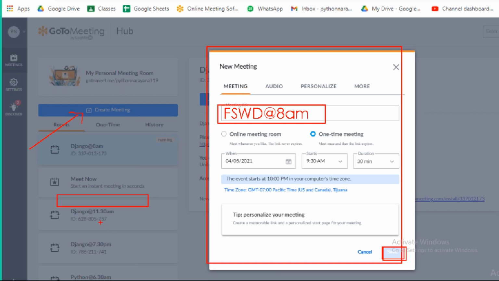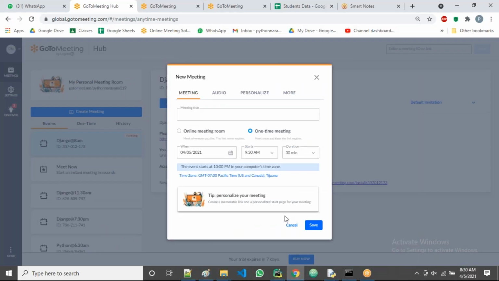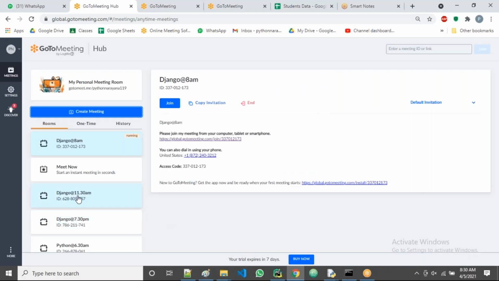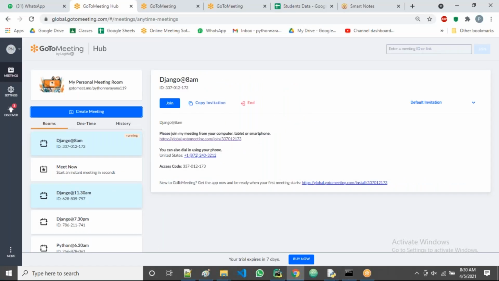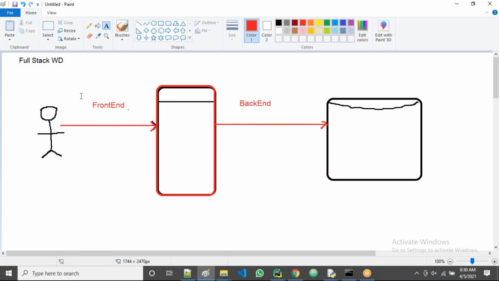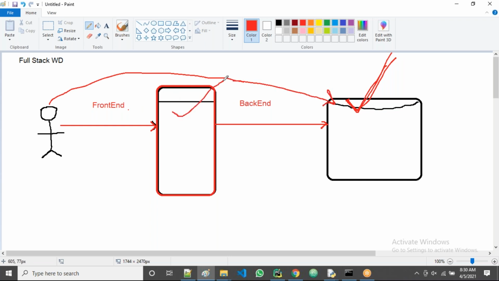The name will display here. Then if I click on any one meeting link, that meeting will start. So I am actually always interacting with the server, but not directly. It's not possible directly. It is possible through this interface, guys.